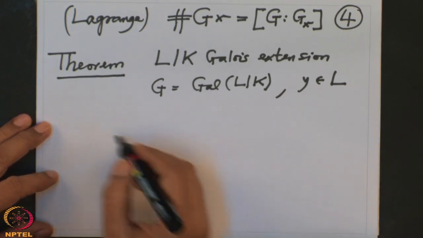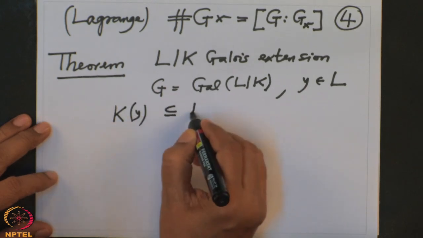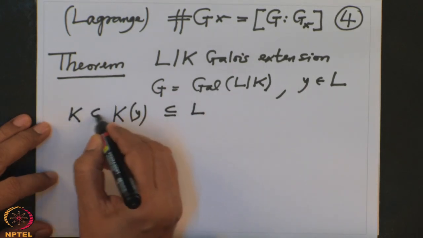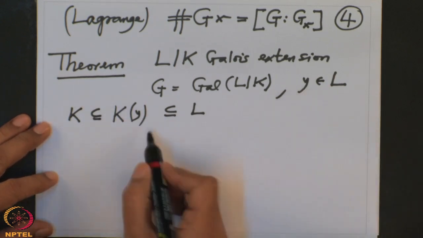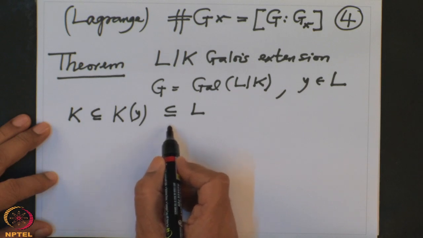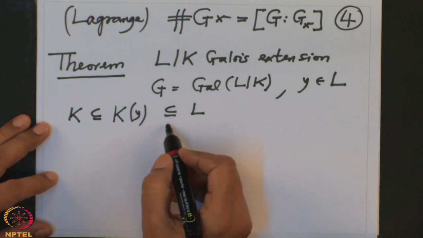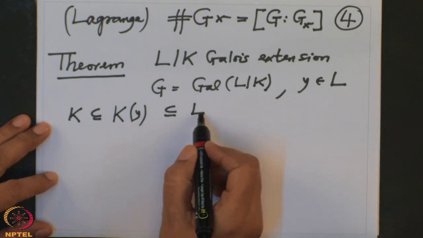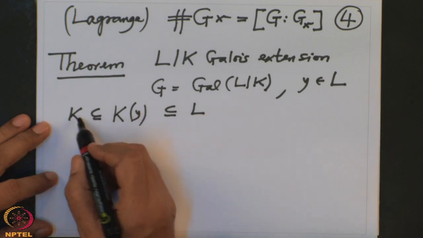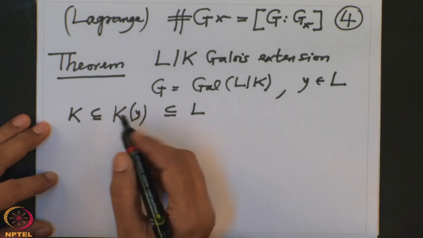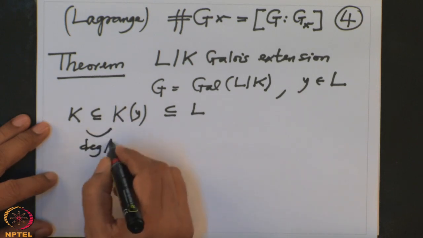So note that K(y) is contained in L and it contains K. And we are hoping that we can choose y so that equality holds here. That is our aim. And that can happen only when the degree of L over K is equal to the degree of K(y) over K. This degree I know. The degree of this extension, we know, is the degree of the minimal polynomial of y.